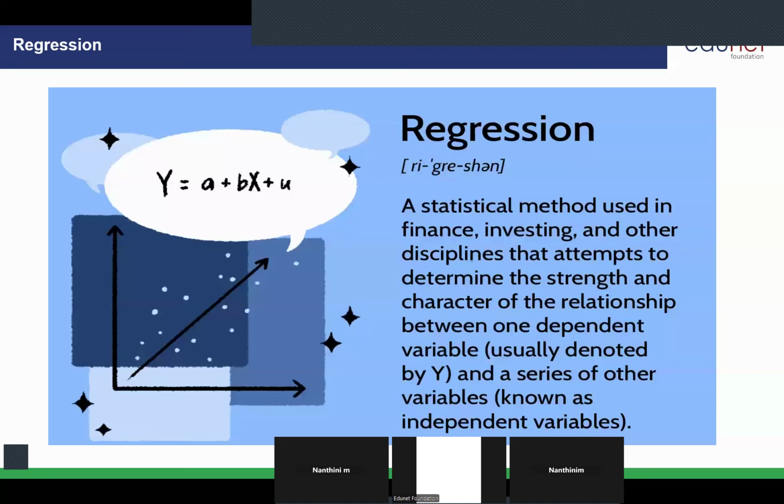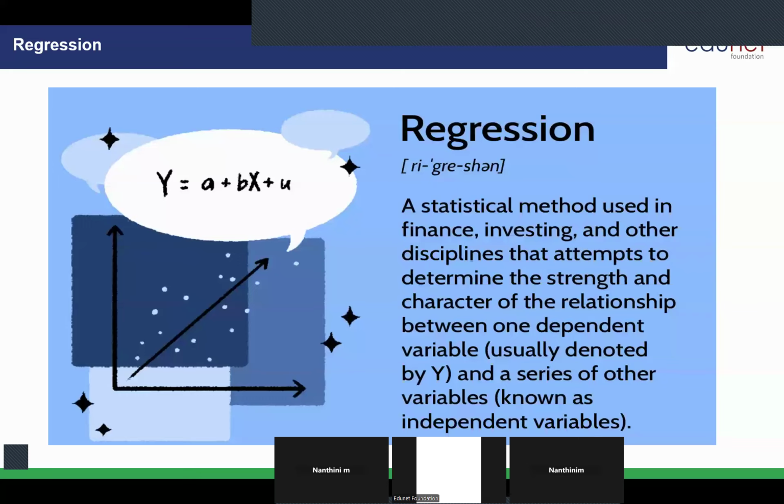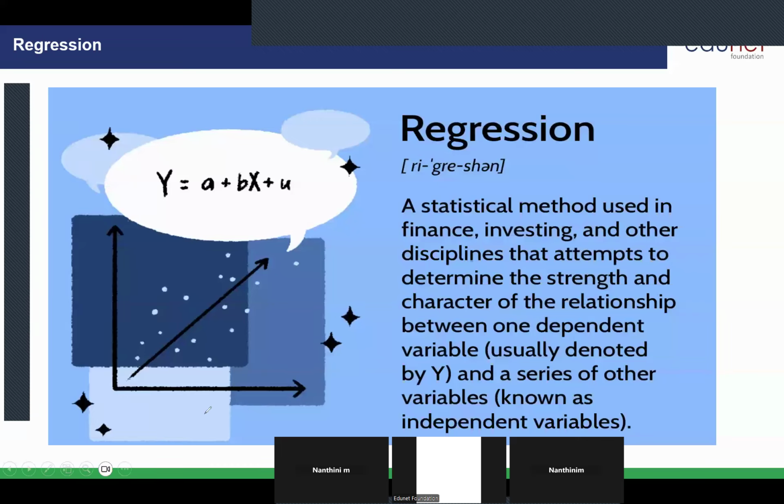Based on the independent variable, the dependent variable values vary. Let me take one more example for you to understand. I'm going to buy a house now. I'm taking this graph for you to understand.